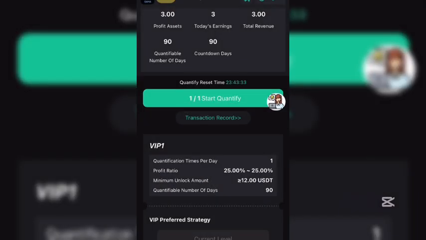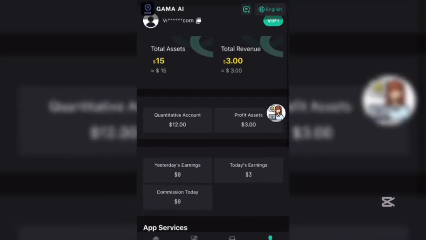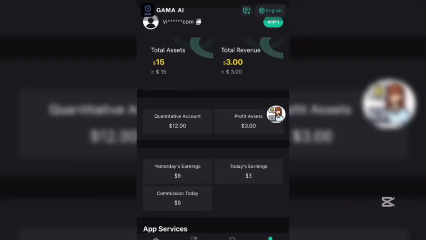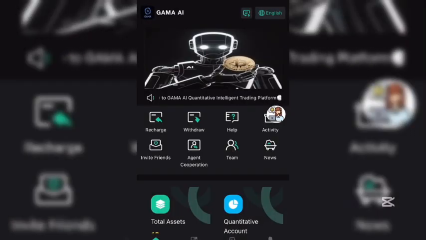Hit up on me. Once you hit up on me here, then you hit up on some basis. As you can see, my total asset has increased to 15. It was initially 12 USDT, and I'll show you how to make withdrawal. So guys, stay tuned as I show you how to make withdrawal.